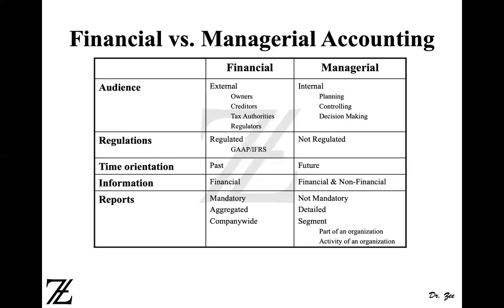You can prepare based on a particular product, like you can prepare a financial statement for a toothpaste or Johnson and Johnson baby powder that can be used by a particular manager, which is in charge of that particular segment or product line. So you can prepare many financial statements for the same organization when you are preparing them for managerial accounting use.